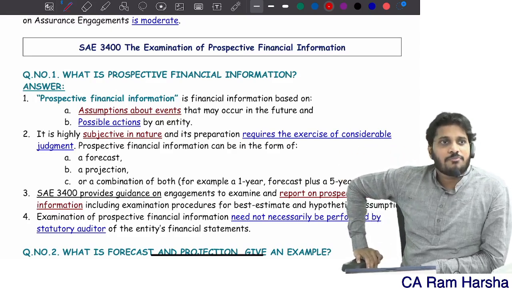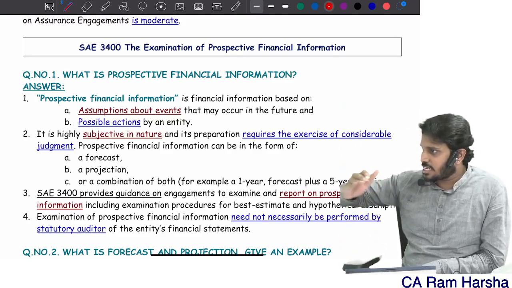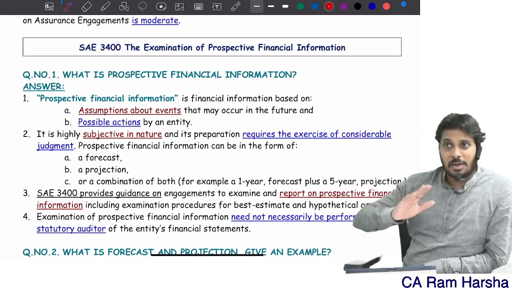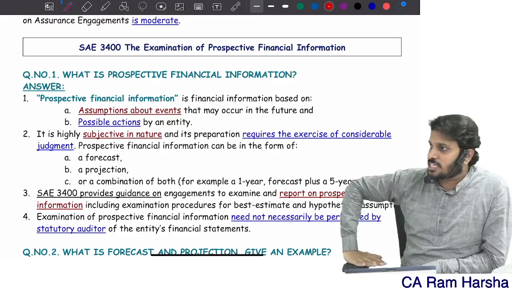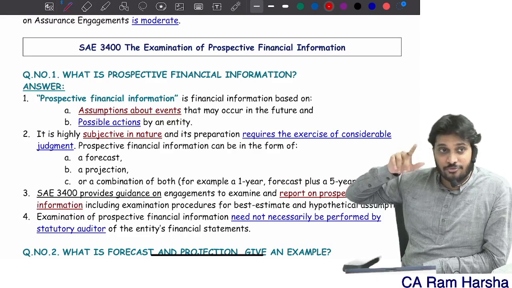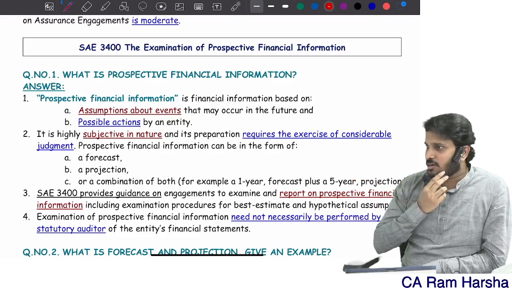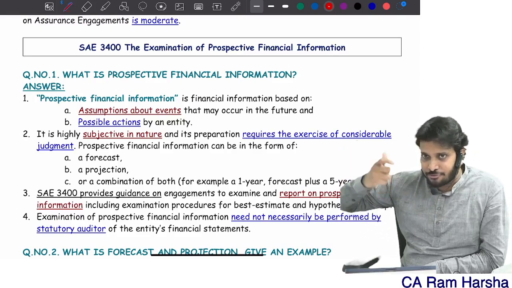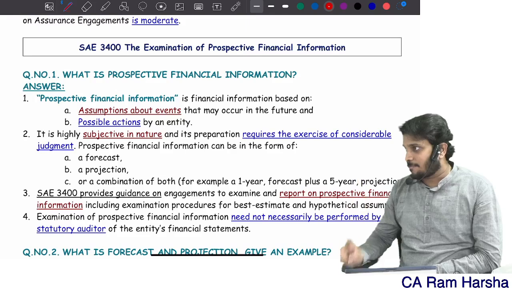See, prospective means what? Suppose a company prepared next 5 years P&L, next 5 years balance sheet. They prepared 5 years projections, 5 years forecast. Actually, here prospective information is of two kinds. It can be either a forecast or a projection. Forecast means what? Generally, for a short period we can forecast. For a longer period we can only project.